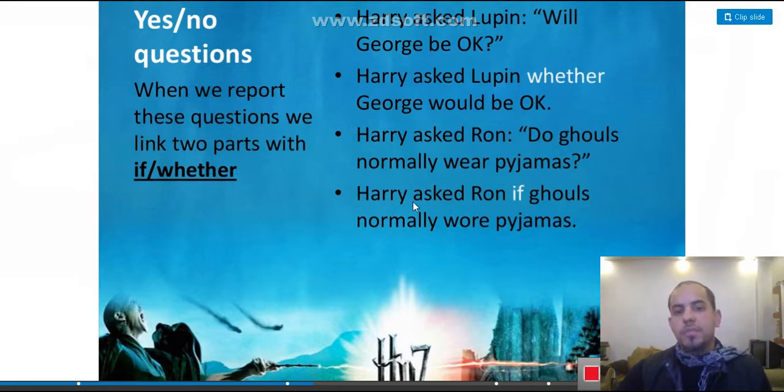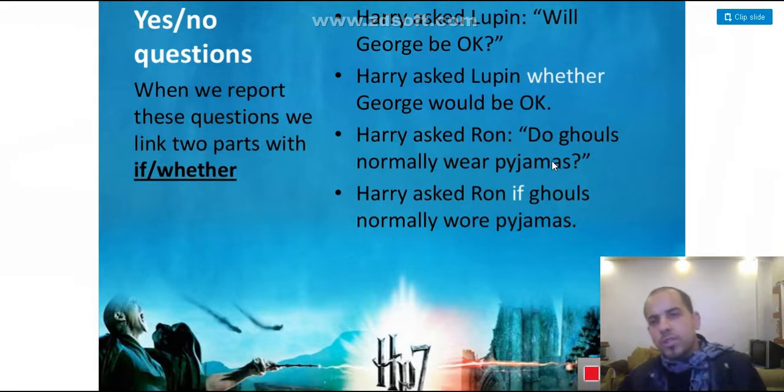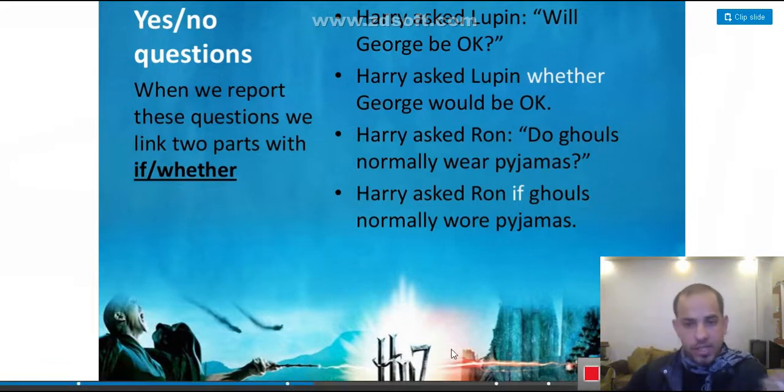This part will already be written in the test. Then you have to start writing if or whether, then the subject, and the tense here is wear. This is verb 1 and it changes to wore. And you can notice something here: we have do, we have will. Those are auxiliaries. The verbs do, be, and have are the auxiliaries. Okay, let's see what we have next.